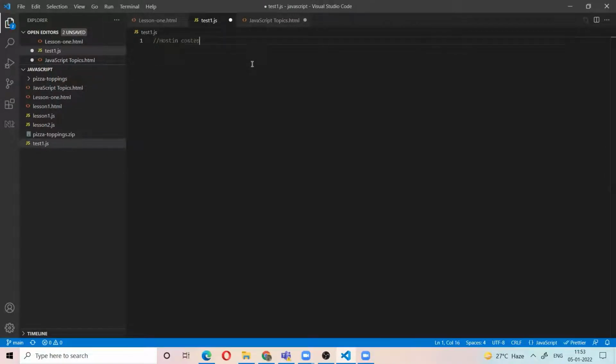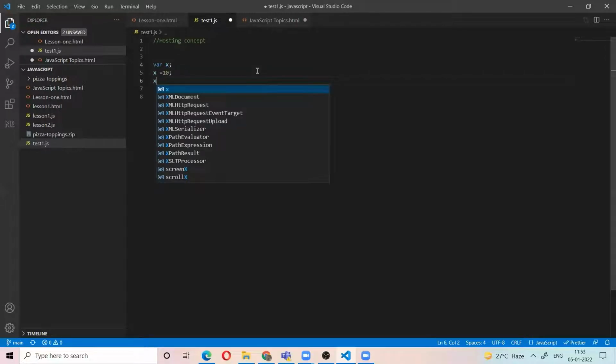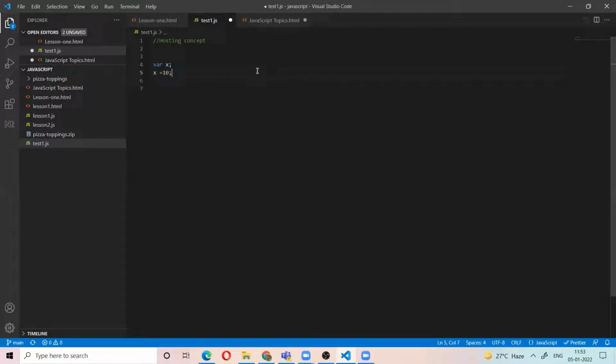Okay. What does hoisting mean? The declaration of the variable is hoisted. What is the hoisting concept? I will explain. You know, a JavaScript program runs from top to bottom. For example, var x = 10. It will check this first, and next this statement is executed.